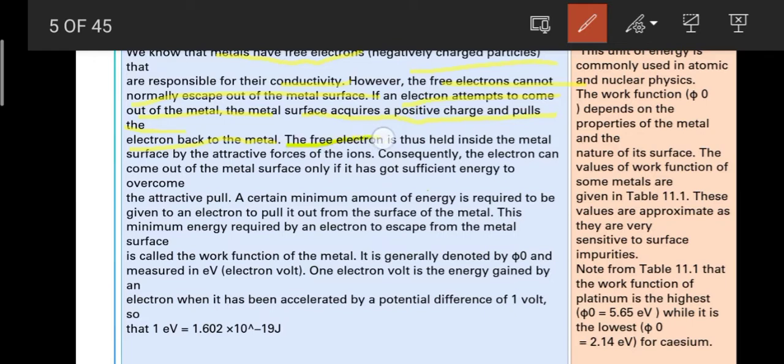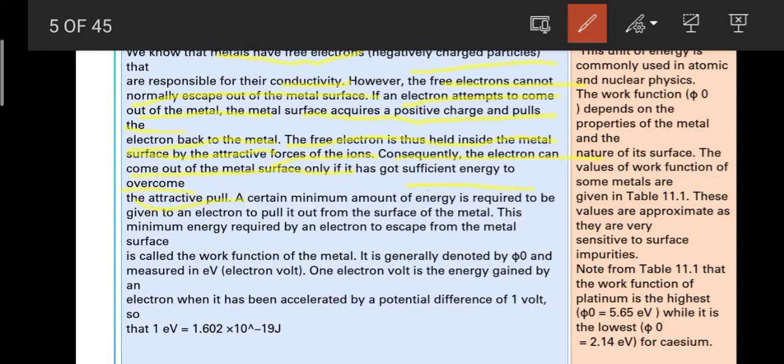So the free electron is thus held inside the metal by the attractive forces of the ions, and consequently the electron can come out of the metal surface only if it has got sufficient energy to overcome the attractive pull, right?